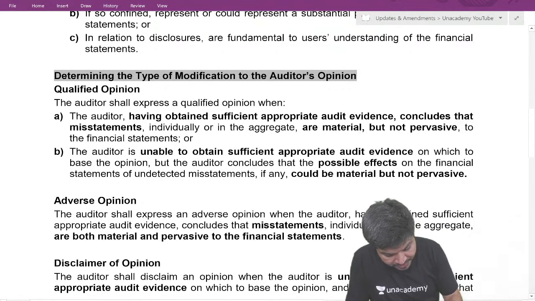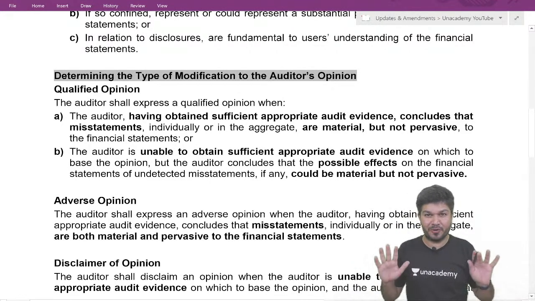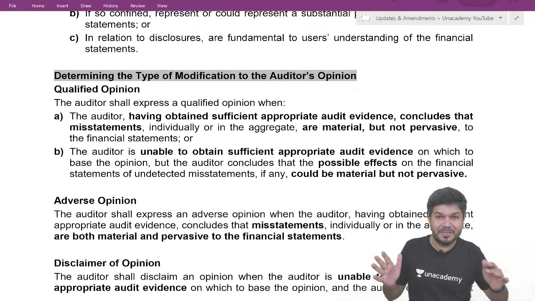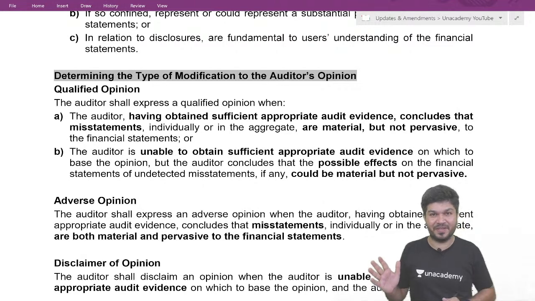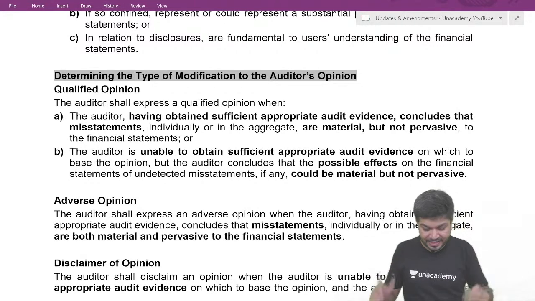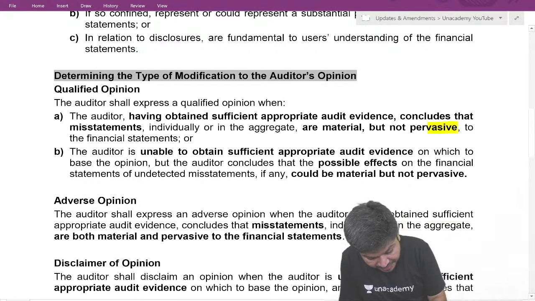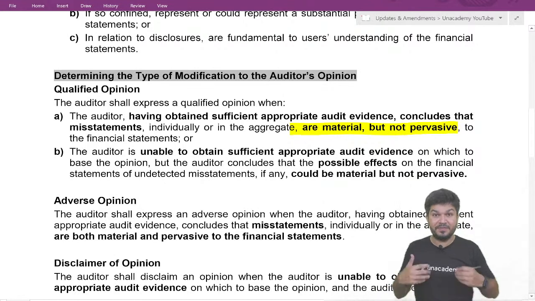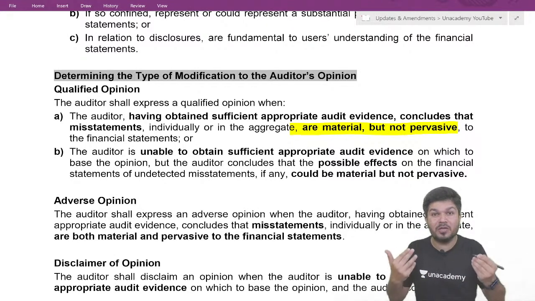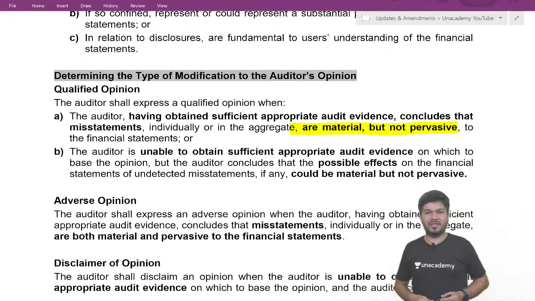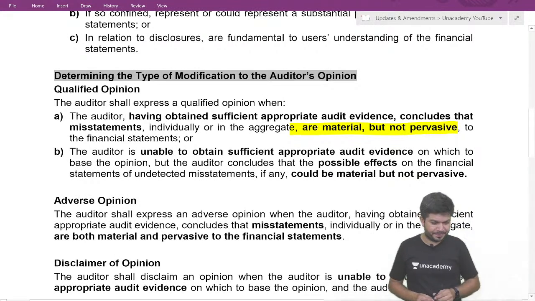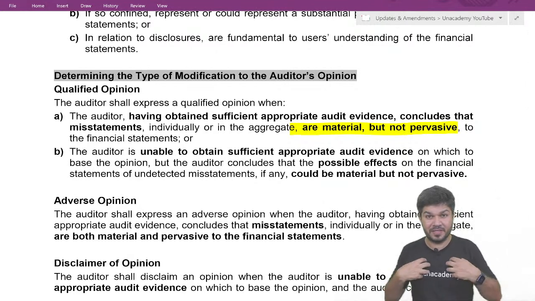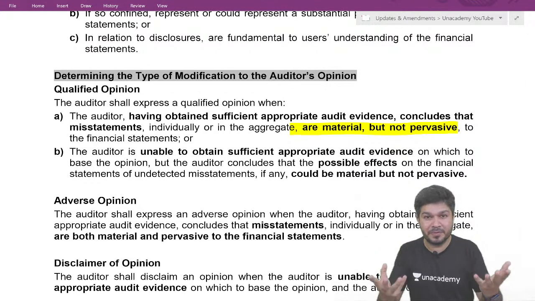The auditor has obtained sufficient appropriate audit evidence. You have checked it and you conclude the financial statements contain a material misstatement that is material but not pervasive. The effect is material but not pervasive. Sir, I did not understand the word pervasive. What do you mean by pervasive? When it's material but not pervasive, we give qualified.